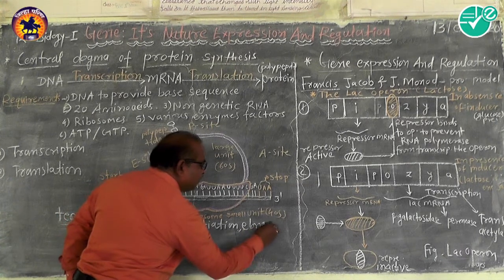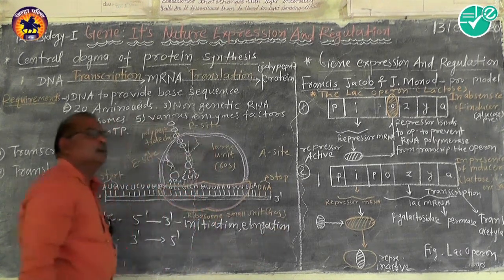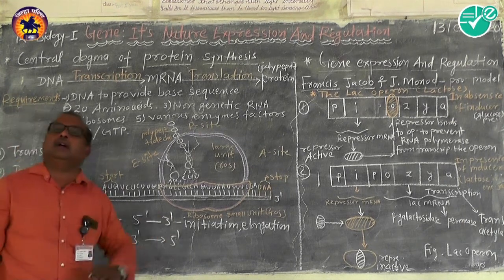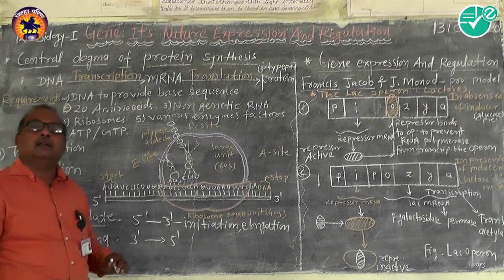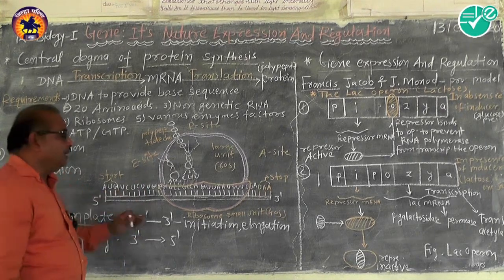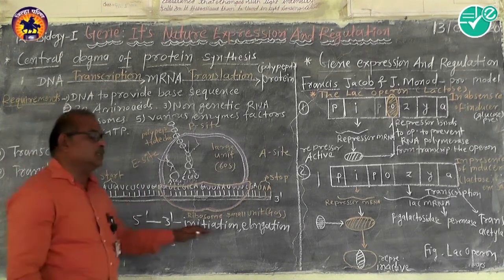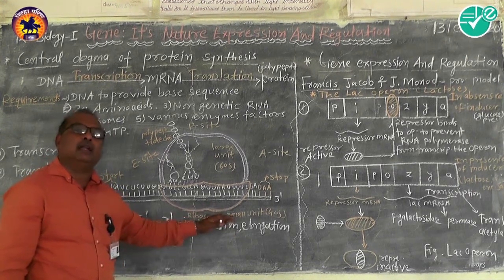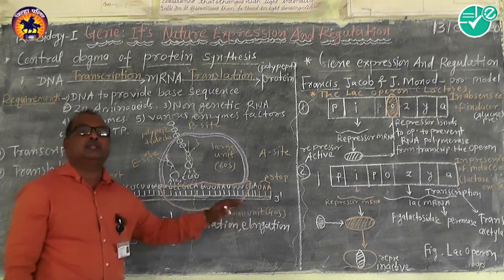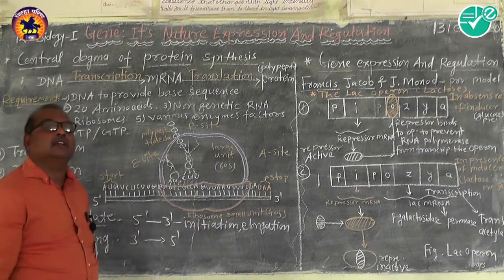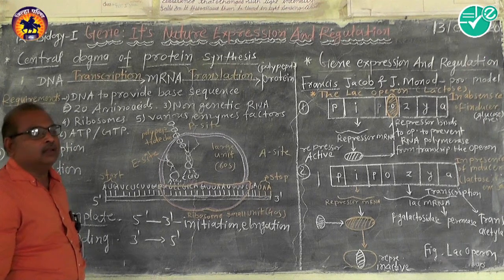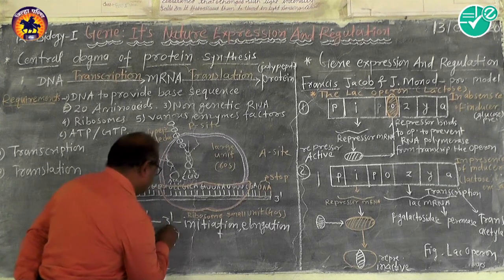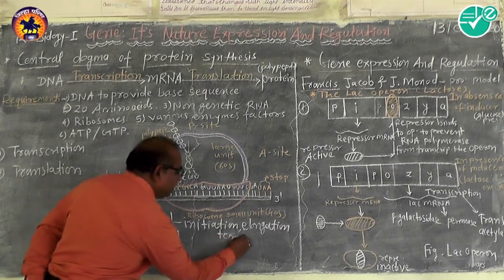One by one, the complementary nitrogen bases present on the template DNA strand are matched with the mRNA, so the sequence on the mRNA gets copied, the process elongates, and finally it proceeds towards the 3' end, where it is going to terminate.